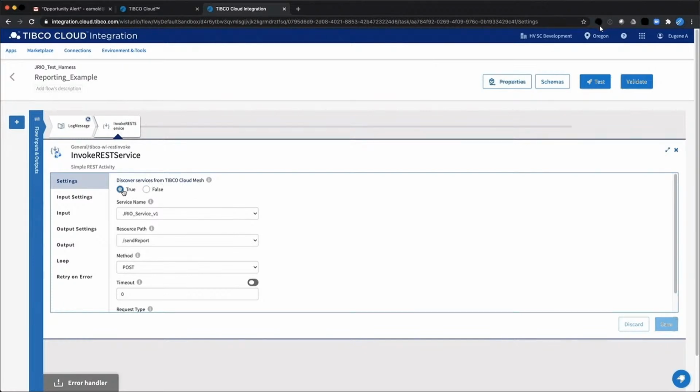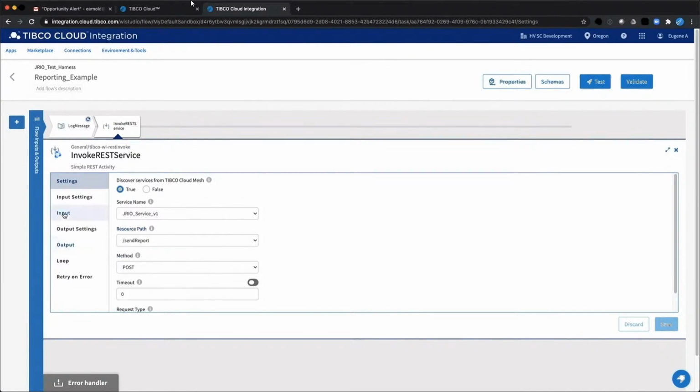We'll make that true. And then by doing that, any of the services that you have on the mesh would be available for you to choose here. And once you select the service, the drop-down will show you the various paths that are available. If you have more than one path, you could select the path that you want.